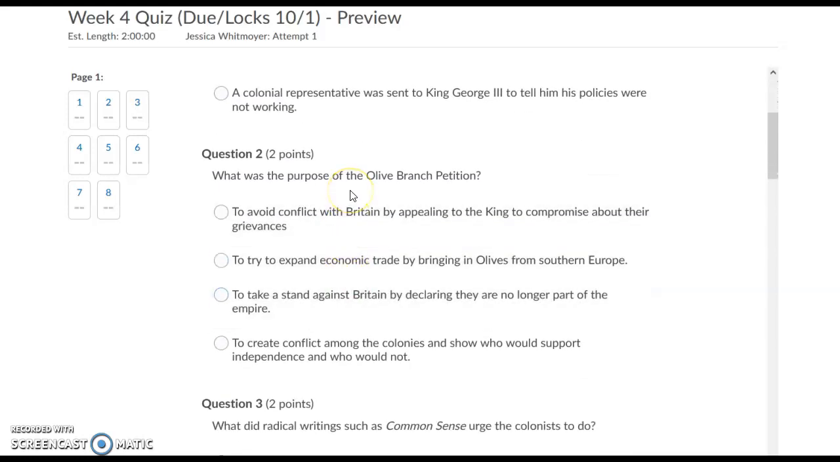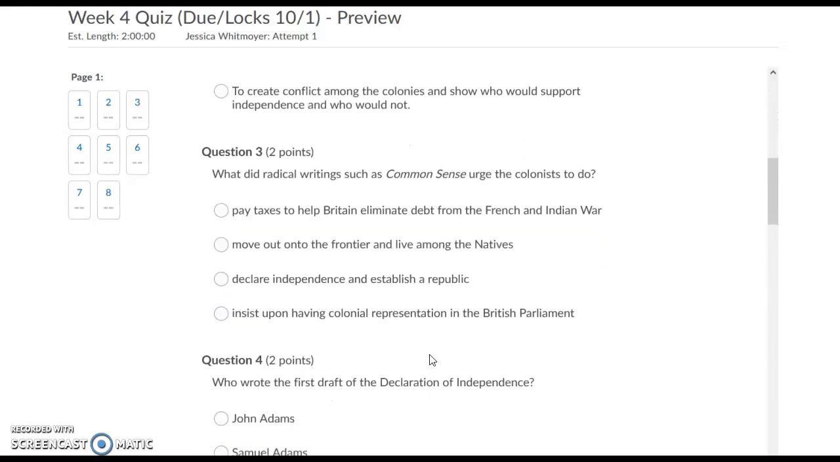Question 2. What was the purpose of the Olive Branch Petition? To avoid conflict with Britain by appealing to the king to compromise about their grievances. To try to expand economic trade by bringing in olives from southern Europe. To take a stand against Britain by declaring they are no longer part of the empire. To create conflict among the colonies and show who would support independence and who would not.